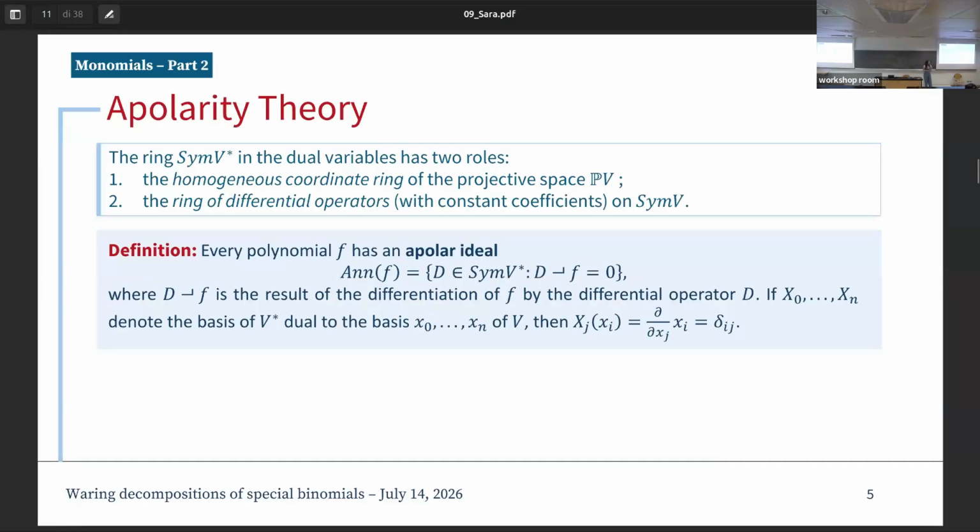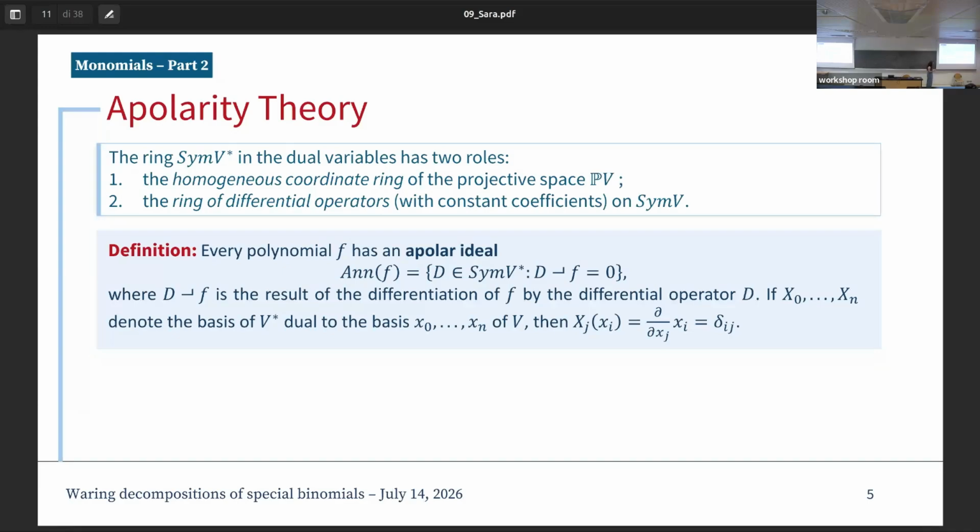So, as I mentioned, one of the main basic tools for this type of study is polarity. Okay, so before I want to recall this ring in the dual space of variables, and this ring has 2 different roles. Okay, it can be seen as the homogeneous coordinate ring of the projective space, and at the same time, it can be considered as the ring of differential operators with constant coefficients.